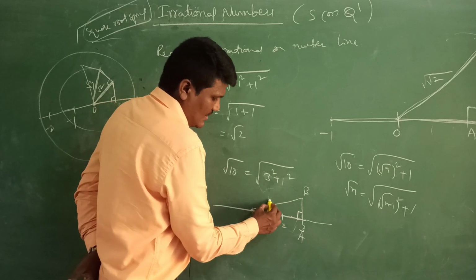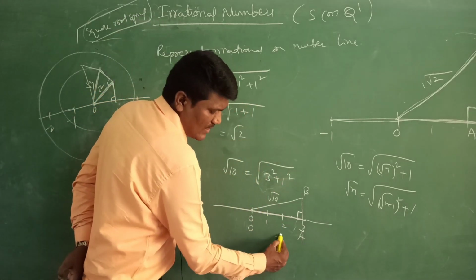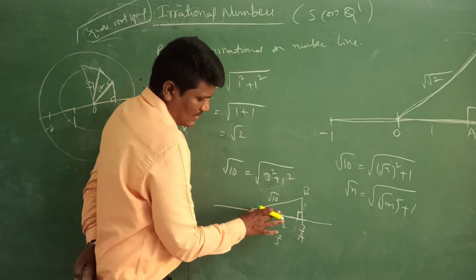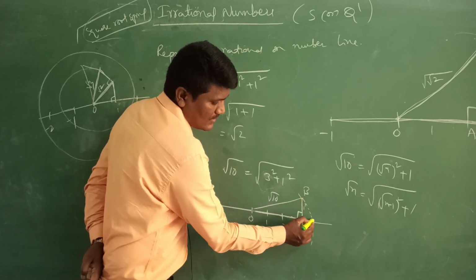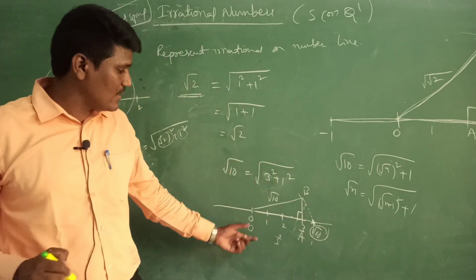Now AB is root 10 because this is 3 square and this is 1 square, so it will be root 10. Now what to do is take this length by using a compass, and this is the root 10 value.